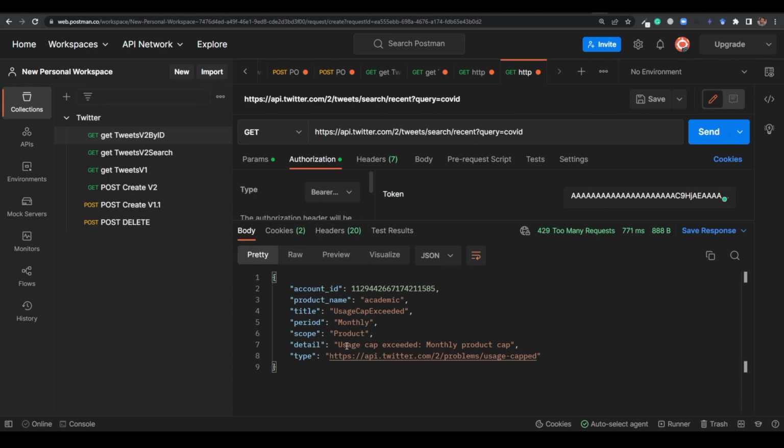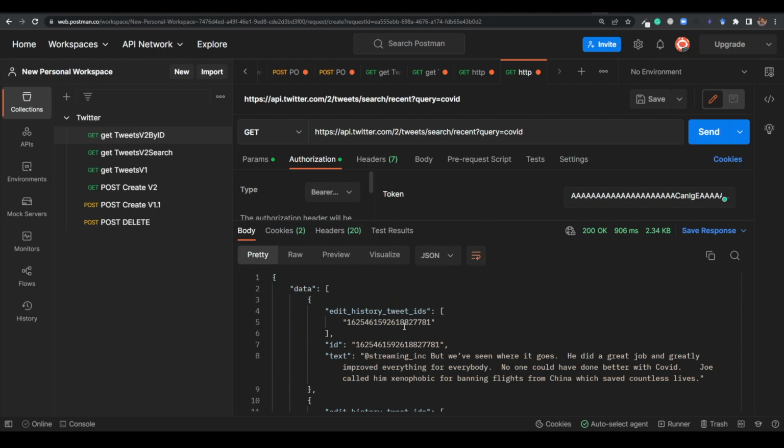Okay, it is saying usage cap exceeded, monthly product cap. That's because I have already downloaded a lot of data. So I will use some other API. I have another key as well. I will copy it and download the data using that. So I am copying and pasting another bearer token here.